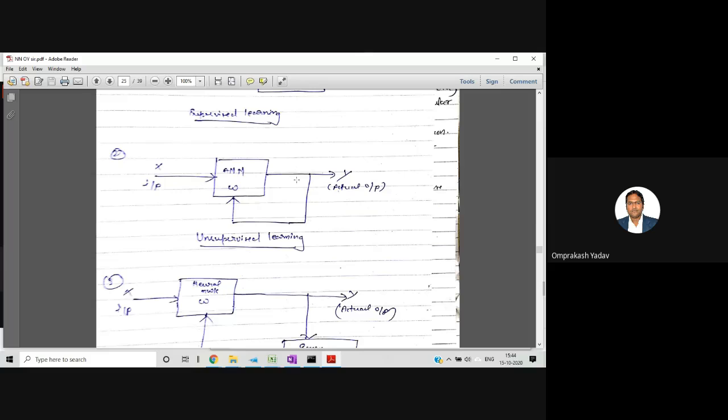Suppose we are giving the input, and the output neuron will try to detect some kind of feature in it, and then it will try to produce a certain output. So let's say I am giving chalk, wood, and stone. So three things I am giving to this particular neural network. First it will take the chalk, try to understand some feature regarding that chalk, and then it will understand that it has no prior group of this kind of element. So it will make one class or one group, and it will put the chalk inside that.